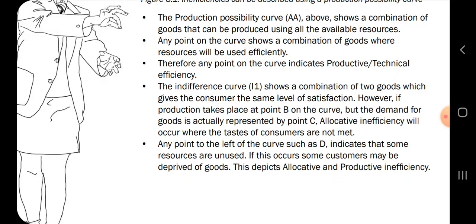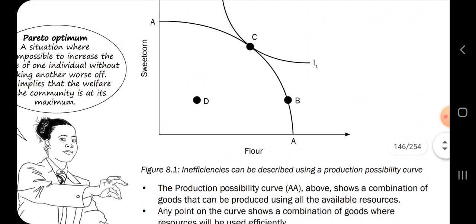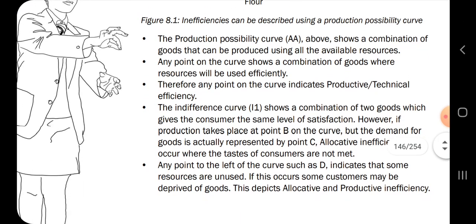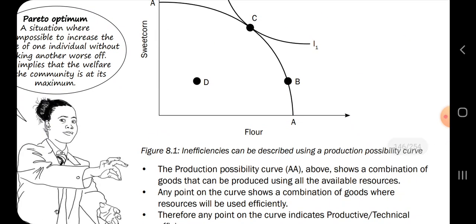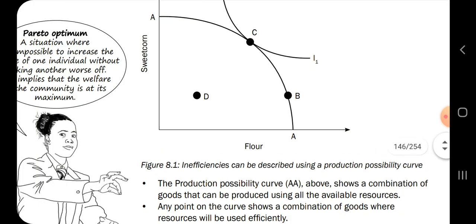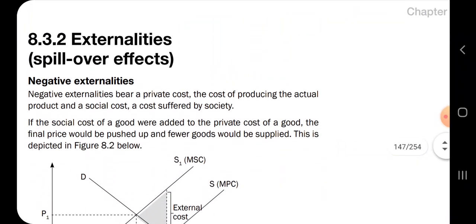Okay, and any point to the left of the curve, such as D, indicates that some resources are unused. So at D, it shows that we are not using resources to their full capacity. So wherever we are there, it's bad. If this occurs, some customers may be deprived of goods. And this depicts allocation and production inefficiency. D is production inefficiency. C is production efficiency. Okay, so you must know that.